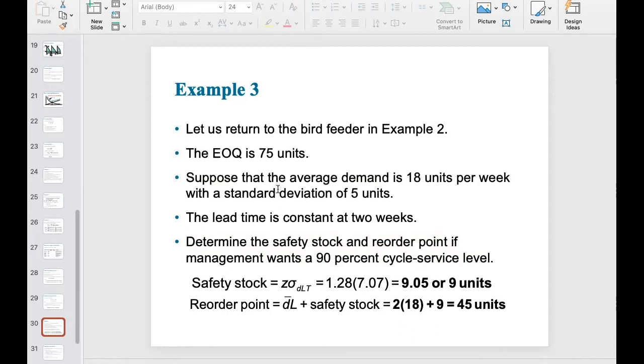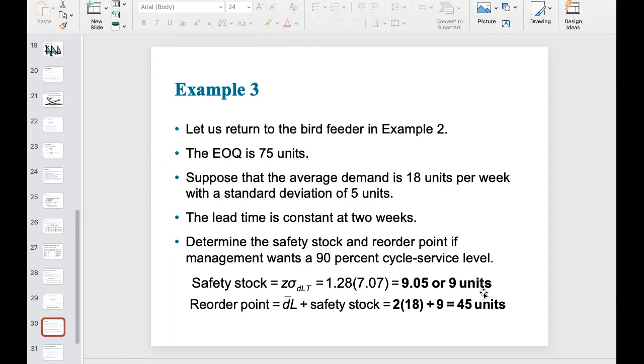However, here, since market demand has some uncertainty, because you do not exactly know the market demand realization, and instead you just know some distribution of the market demand based on historical experience, you need to further prepare some safety stock. The safety stock amount is 9 units, as we just calculated in detail. So you add this 9 units when you set the reorder point, which is 45 units shown here. So the process here is still very standard.